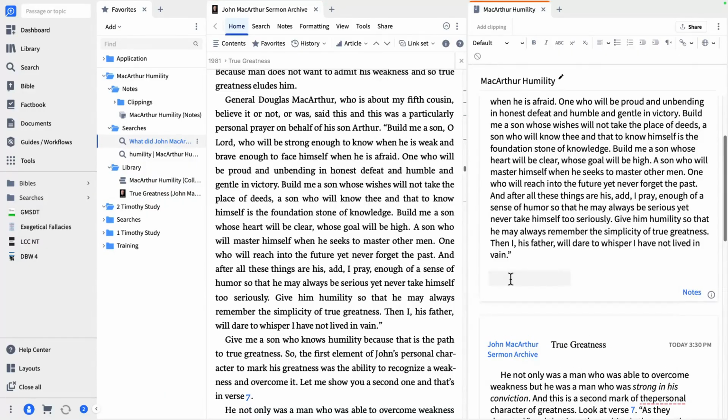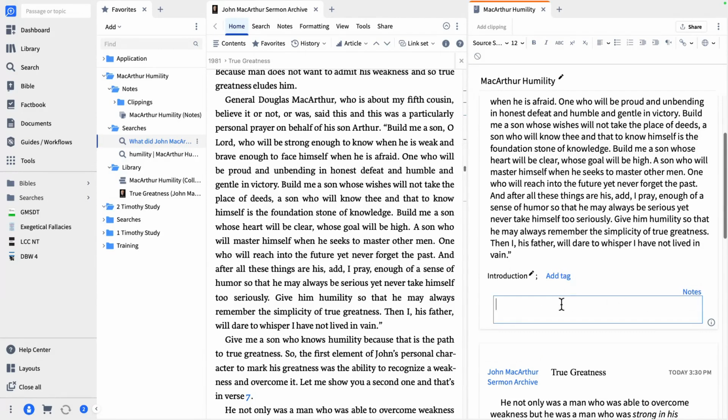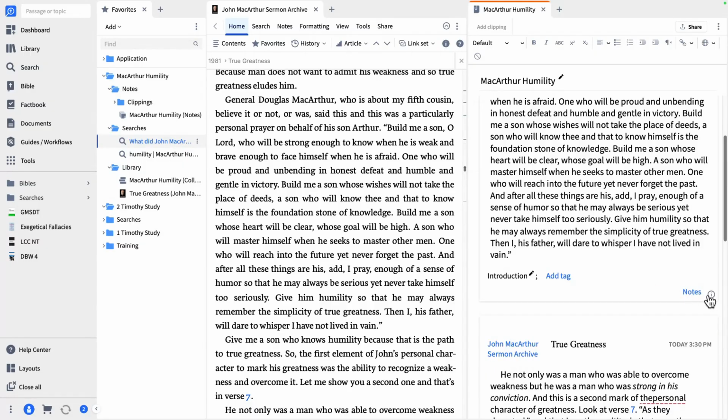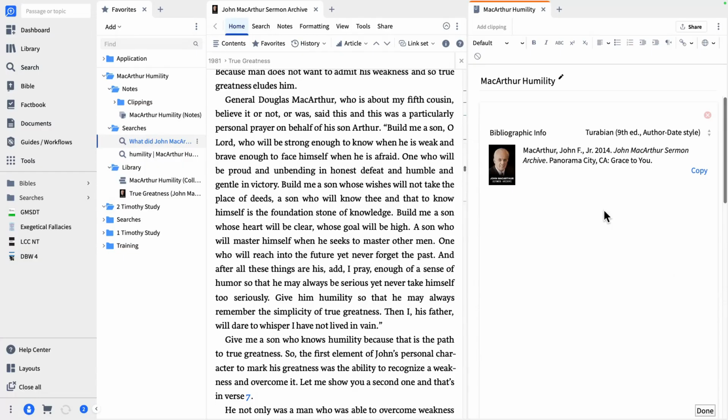So if you want to maybe use this for an introduction, you can tag it and you've got that ready so that you can find it right away if you're searching. You've got notes here. If there's something you want to add to this text, you can do that right there. You can get bibliography information by clicking this little info button here. There's the bibliographic information if you need that for your document.